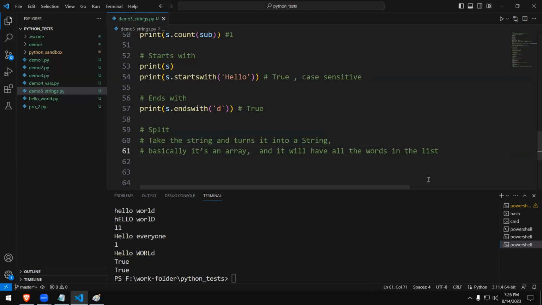Basically, it's an array and it will have all the words in that list. Okay, it will create a list. So we're going to do something like this. Watch this. You know, what we have with us is something like this.